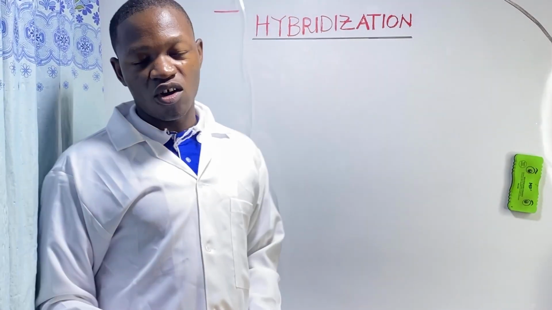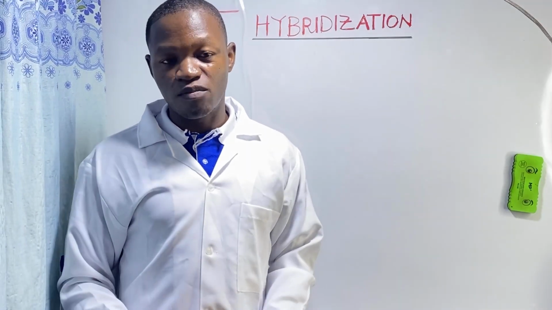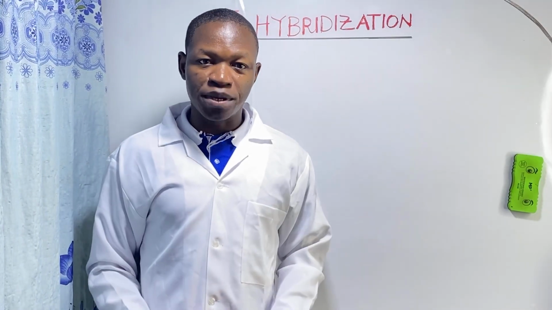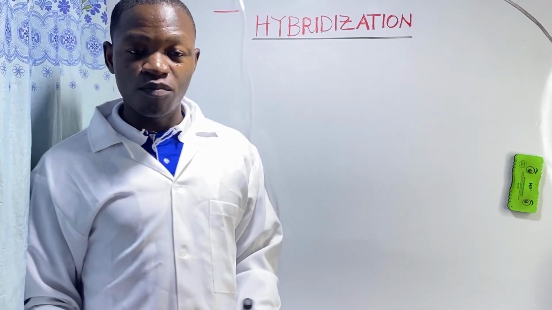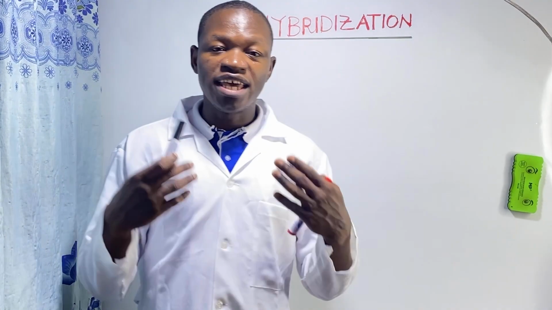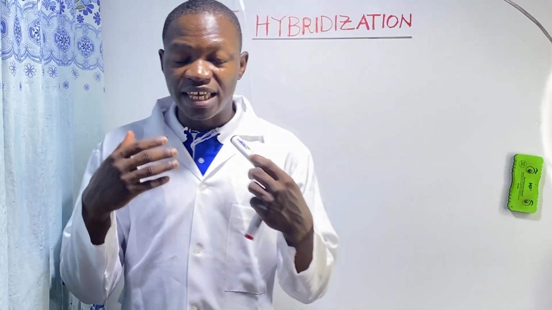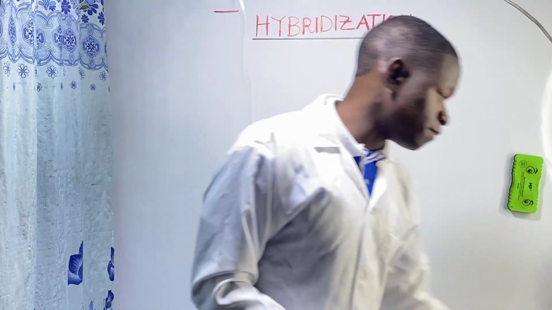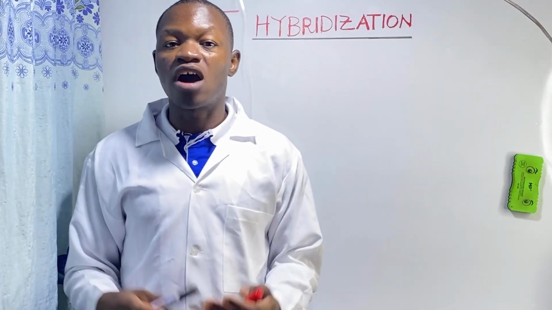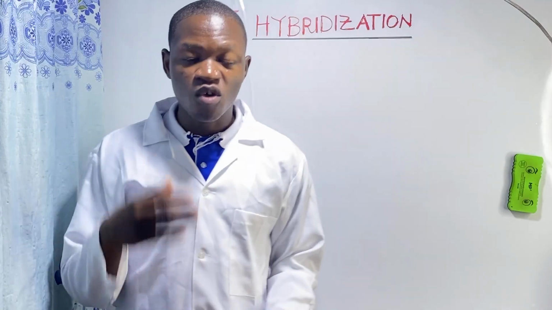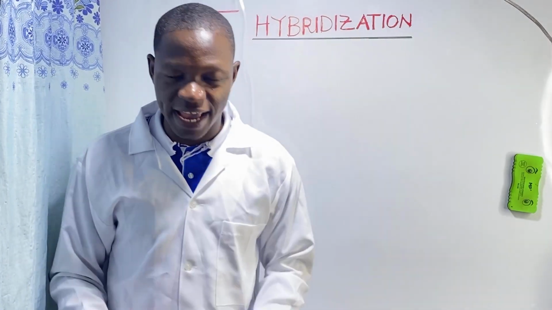What is an atomic orbital? For us to understand hybridization, let's look into what atomic orbitals are and what the basic ones are. As we all know, an atomic orbital is defined as the region of space around the nucleus of an atom where there is the highest probability of finding an electron.